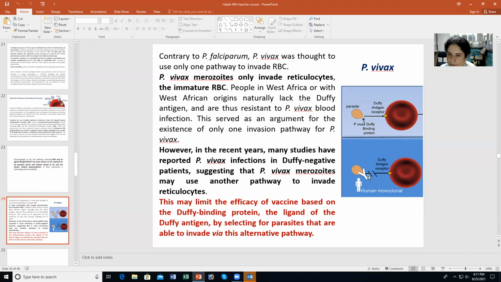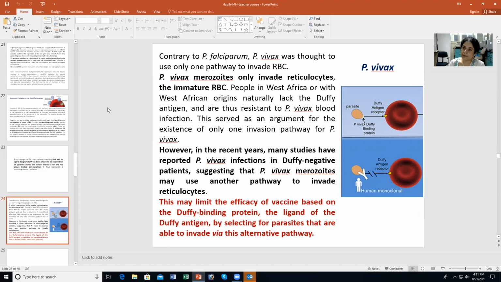If you design human monoclonal antibodies against the Duffy binding protein, you might be able to interfere with this interaction, and therefore the infection of the reticulocytes. In this case, it's not the RBC. P. vivax infects reticulocytes. So reticulocyte infection can be inhibited. Now, contrary to P. falciparum, this was what was thought: that P. vivax has only one pathway to invade the reticulocyte, and will only invade reticulocytes, which are the immature RBCs,